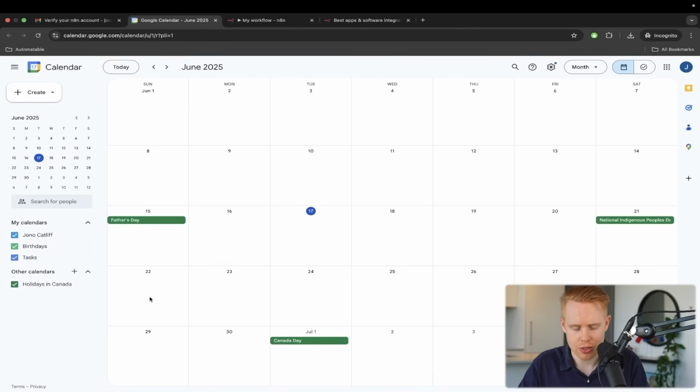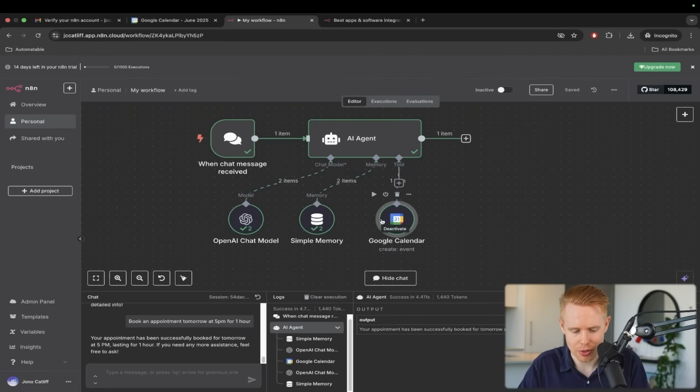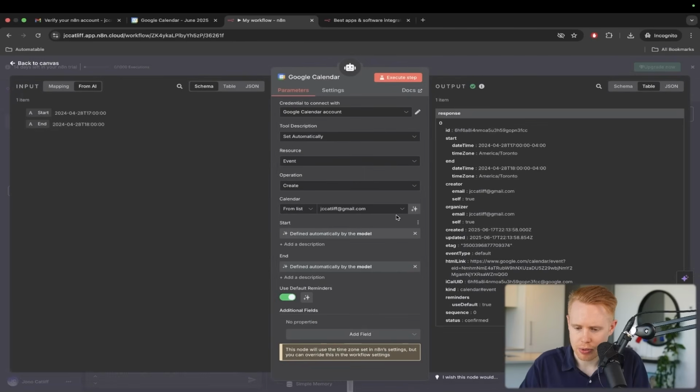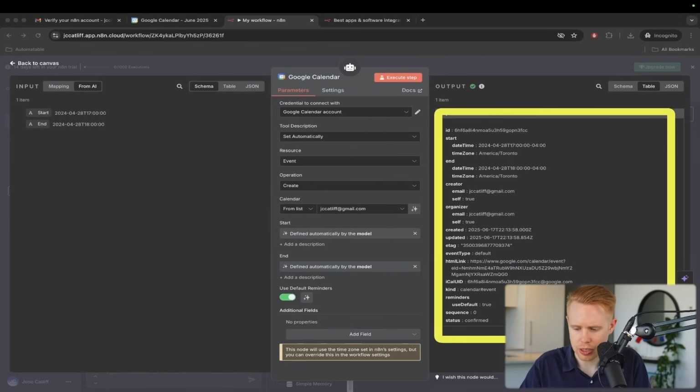We can go back to our calendar here, and I'm going to refresh the page. It says that it's booked, but it's not actually booked. If we open this Google Calendar widget up and look at the output, we can see what it delivered as a response.